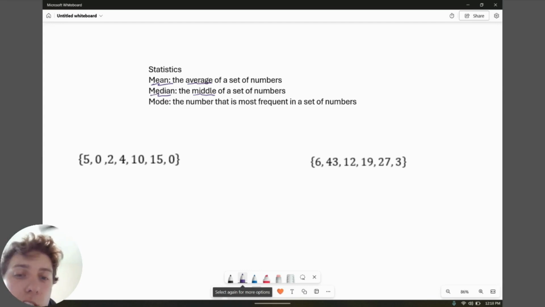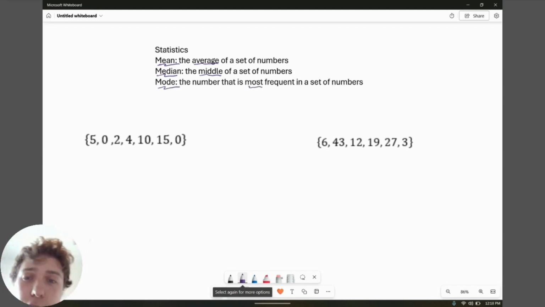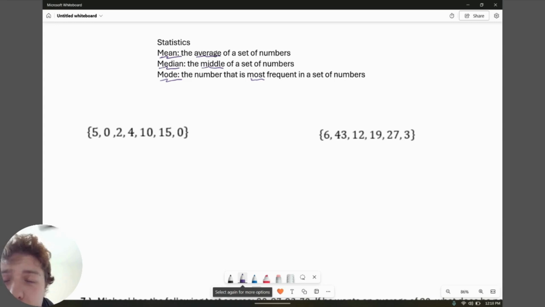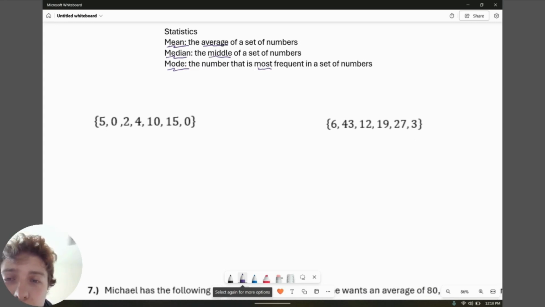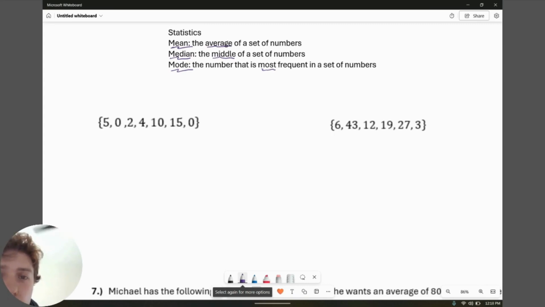The mode, there's some weird saying for this I had in elementary school or middle school, and it was mode, most, something with toast. I don't remember the whole thing, but mode is most. Again, I do not remember the saying. I just know it had something to do with toast for some reason. So let's go ahead. Let's find the mean, median, and mode given these two sets of data down here.